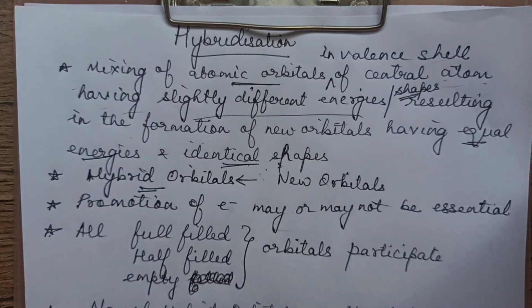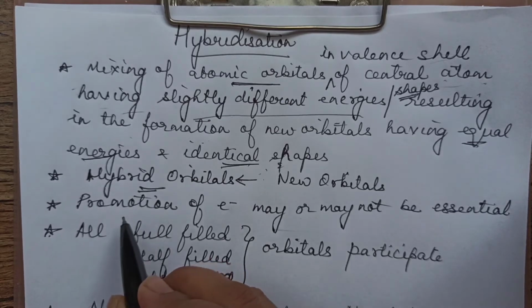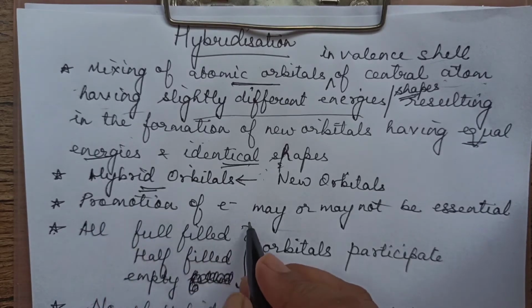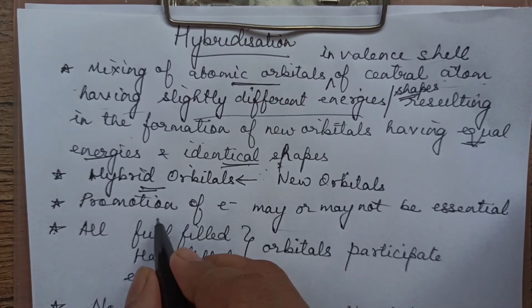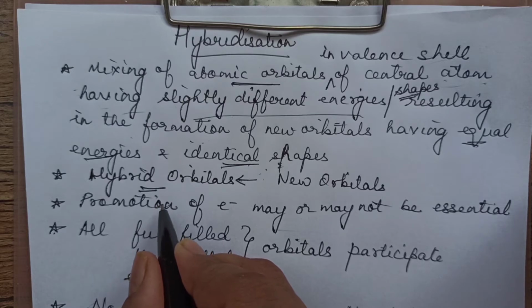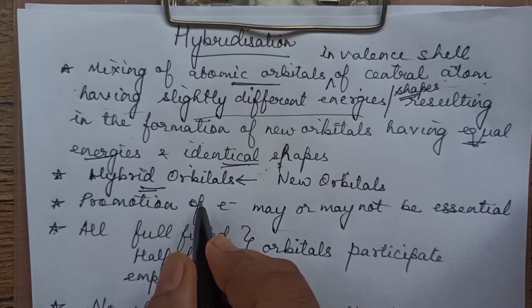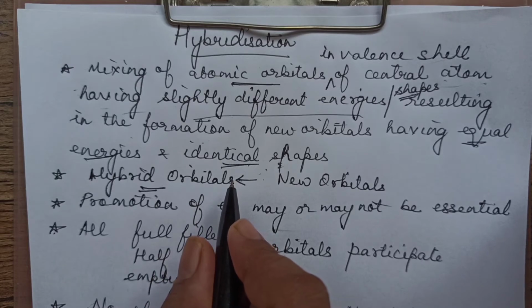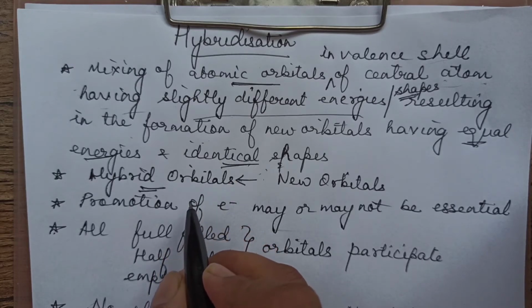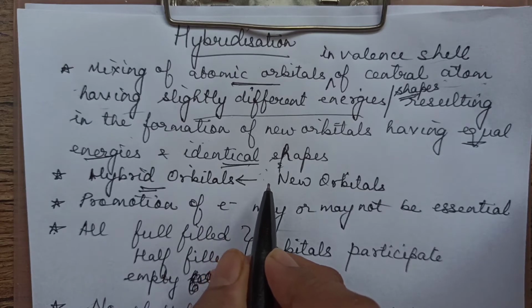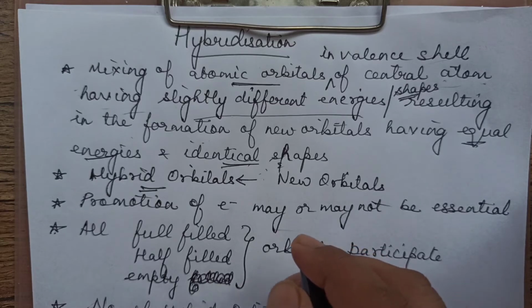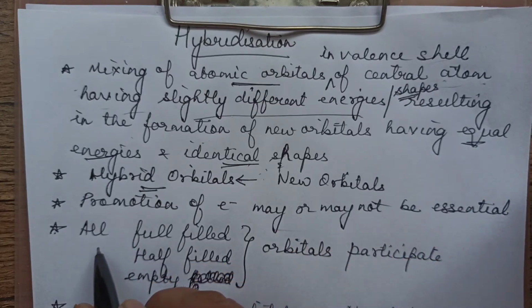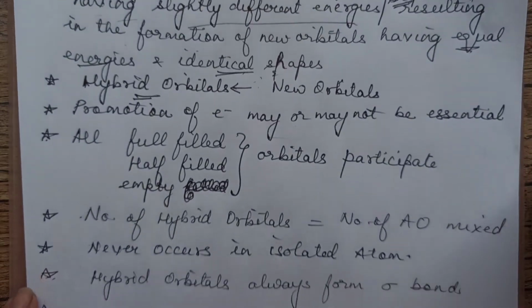These are certain salient features we are talking about hybridization. Then promotion of the electron may or may not be essential. That depends upon what example we are talking about, whether we need to excite the electron, whether we need to promote the electron from one orbital to another orbital, not from one shell to another shell. In promotion they do not change the shell. They change from say 2s to 2p. 2p to d is not there, so 3s to 3p, 3p to 3d, like that it is.